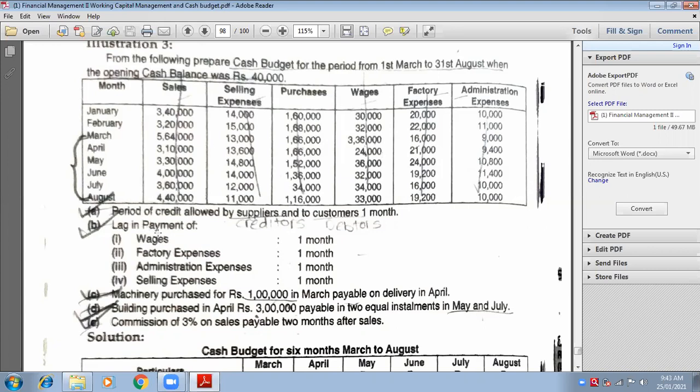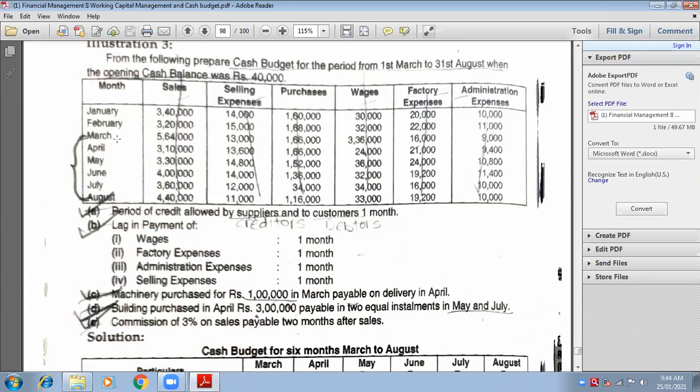Next point is lag in the payment of wages. Now he says lag. Lag means outstanding. Outstanding means after 1 month. Now after 1 month means January wages will be paid in the month of February. I have not made the column of February, so leave it.